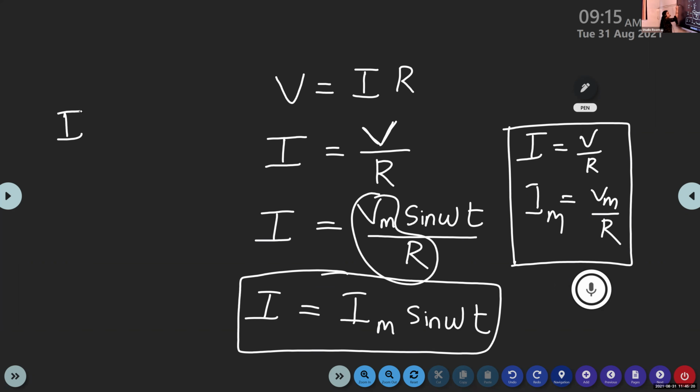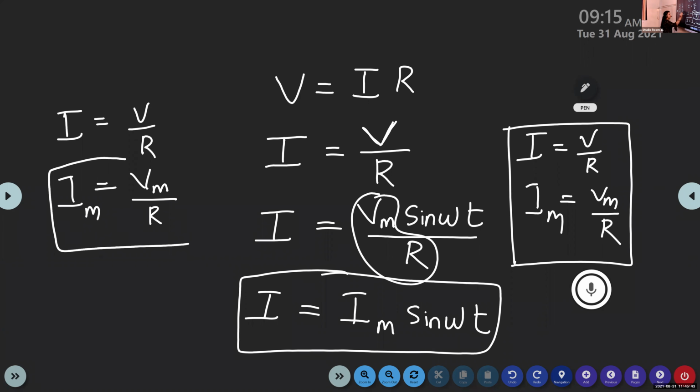So if I is equal to V by R, here we consider the maximum or peak value of the alternating voltage, represented by Vm by R. Vm by R is equal to the maximum peak value of current. The maximum or peak value of the voltage produces the maximum or peak value of the current, represented by Im.